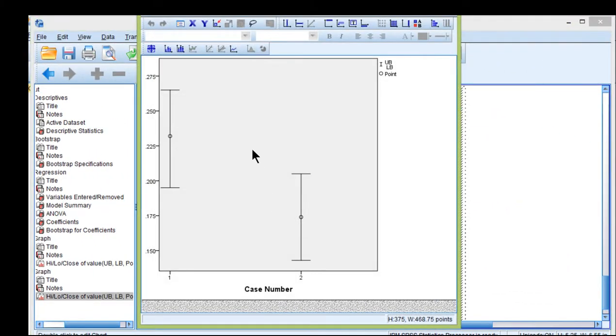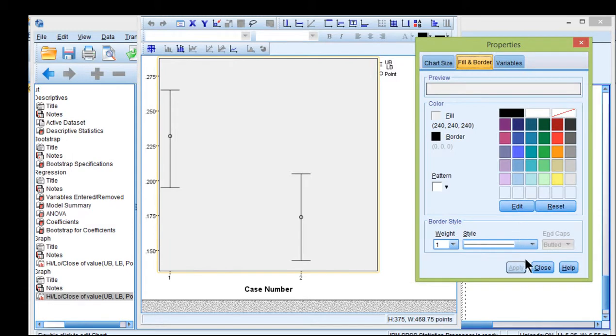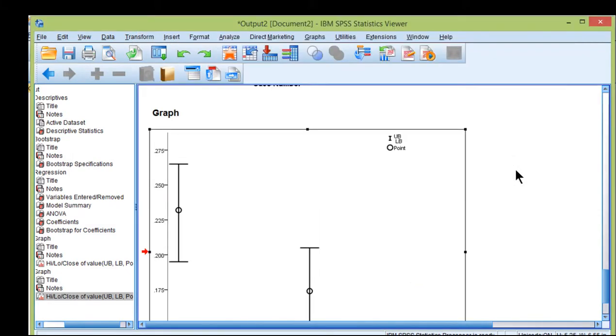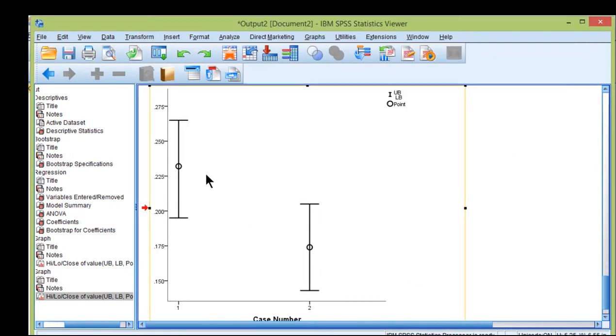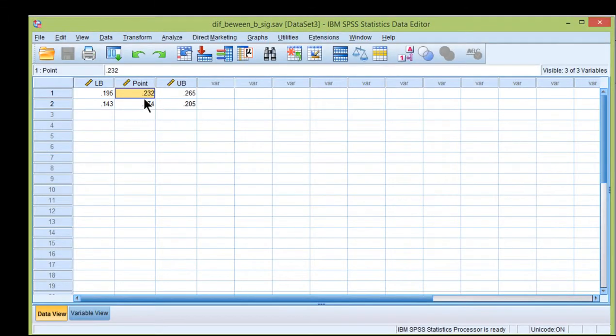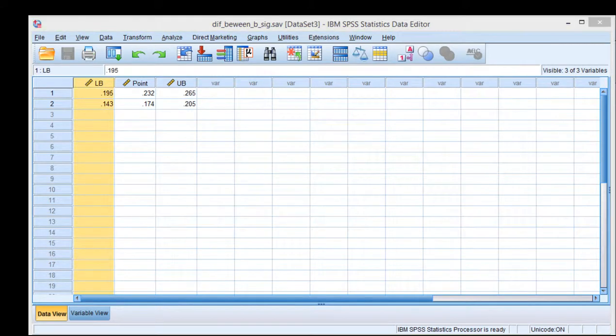I'll clean this up. In this case, the point estimates are exactly the same as the previous example, 0.232 and 0.174. It's just that the confidence intervals are much narrower. And this is what it produced in the graph.